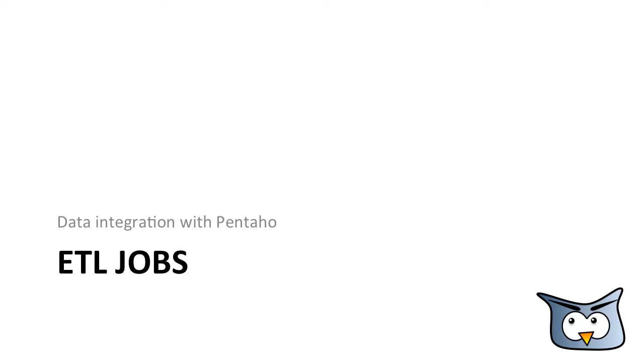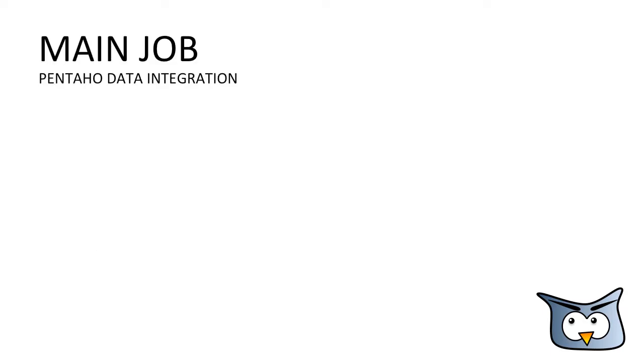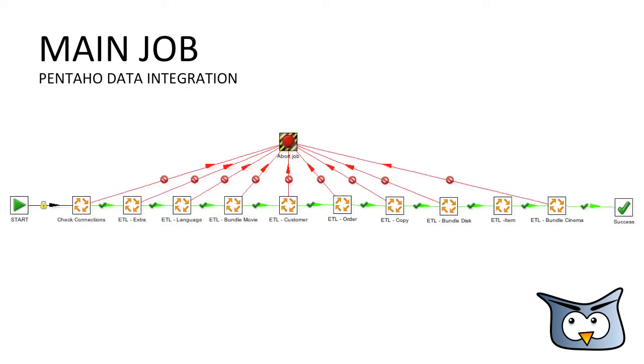After creating the mediated schema, we developed our ETL processes using Pentaho Data Integration. This is our main job, the starting point for all further ETL processes. At first, we check if all connections to the source and target databases are available. After that, we extract, transform and load all our entities and relations step by step from the databases of their respective groups to our mediated database.